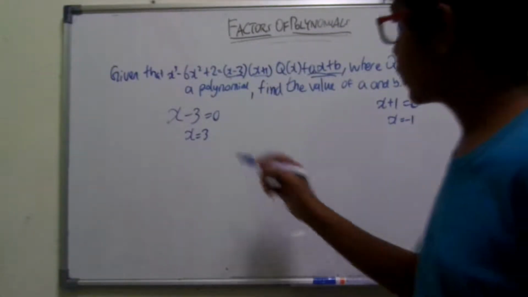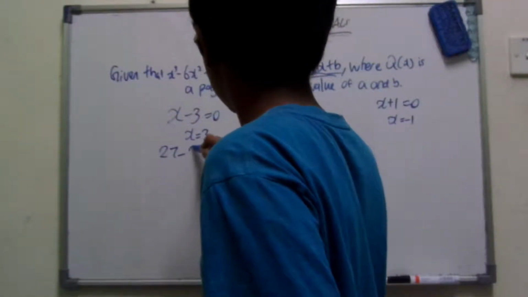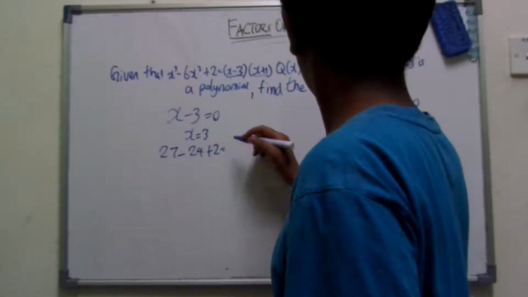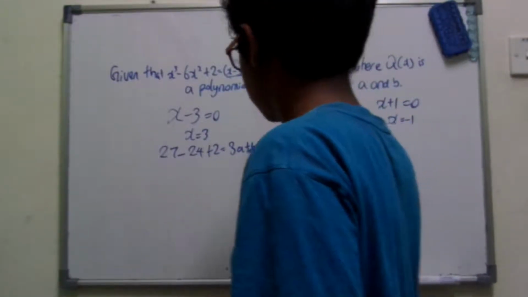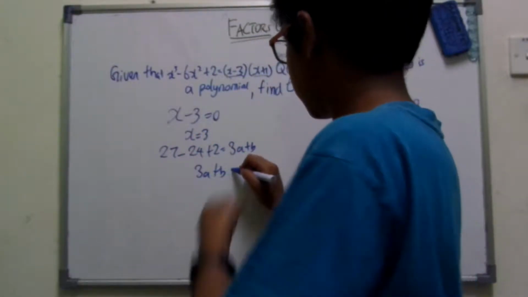Substituting, from this side, 27 minus 54 plus 2 equals, the other side is completely 0, and 3a plus b. So that's 3a plus b equals negative 25.